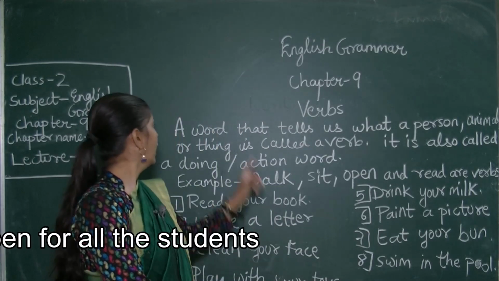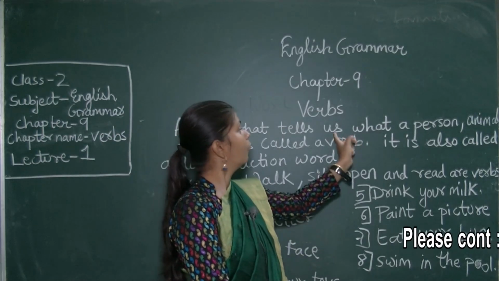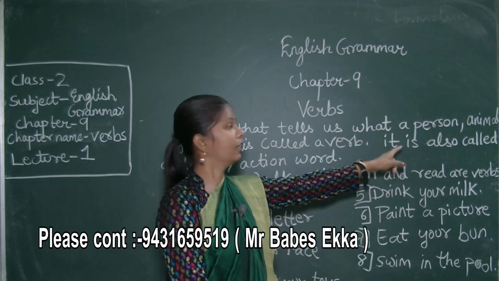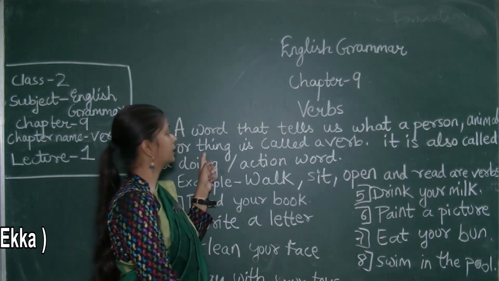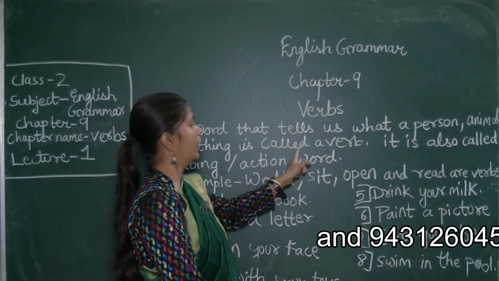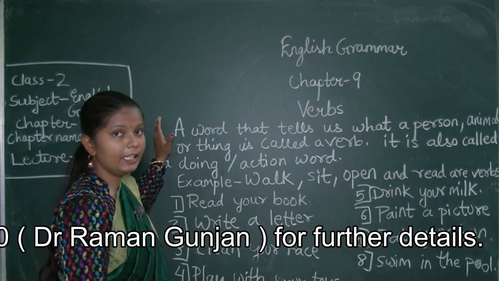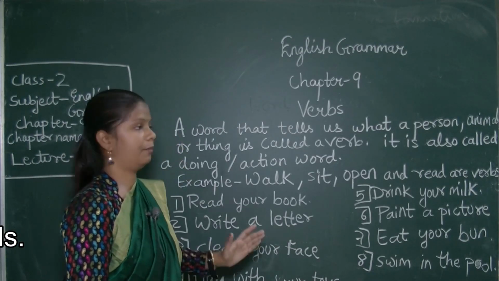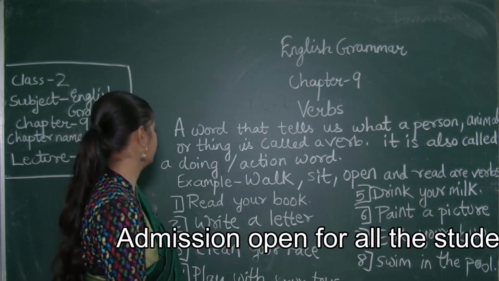So a word that tells us what a person is doing, what an animal is doing, and what things are doing is called a verb. So the action of a person, animal and things is called a verb, and it is also called an action verb.